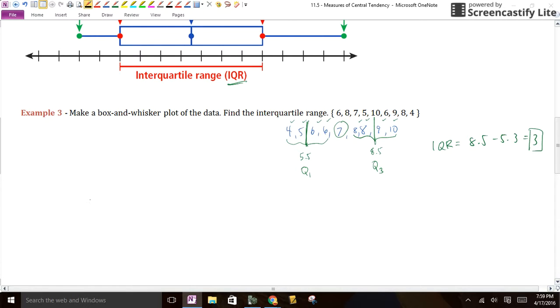Now what you want to do is start your data with the lowest point, 4, and keep going in good tick marks: 5, 6, 7, 8, 9, 10. That was as high as I had to go, 10, because 10 was my highest point. So here is my data from 4 to 10. Then I'm going to put the median on there, which is 7. Here's our median. Then 5.5 is our Q1, and 8.5 is our Q3, and that makes our box.